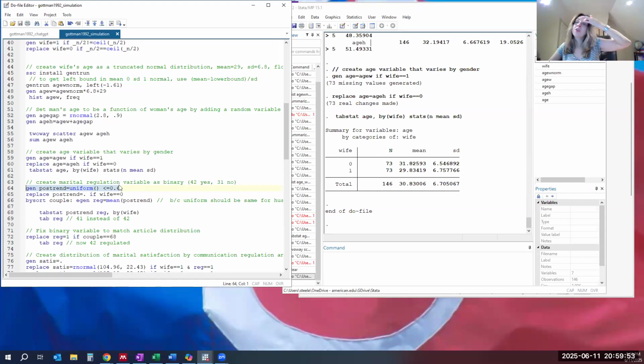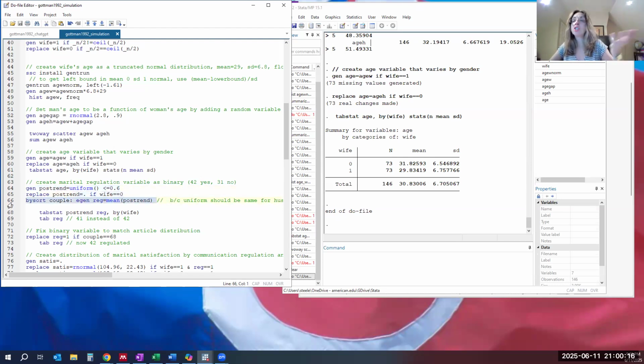So if they get a random number that is in the bottom 60% of the distribution, because this is really about 57%, but I just want to make sure we really get 42 people with a yes. So we're going to create this random variable, and then we're going to apply it. We're going to drop it if it doesn't apply to wives.